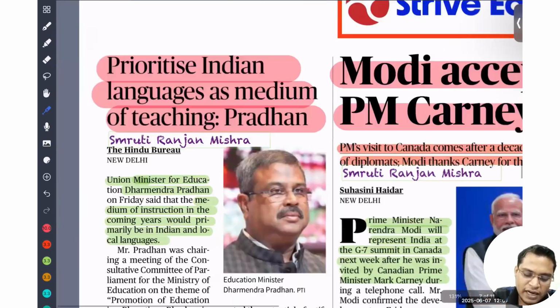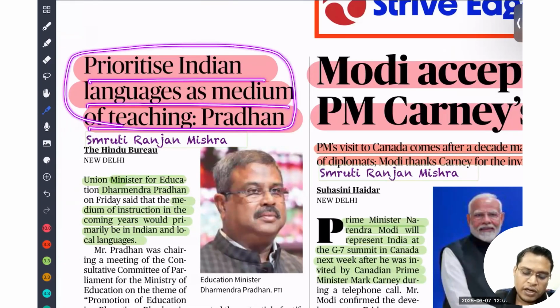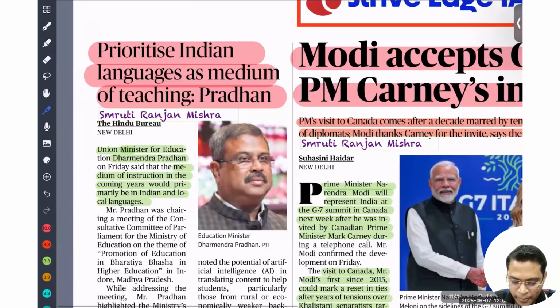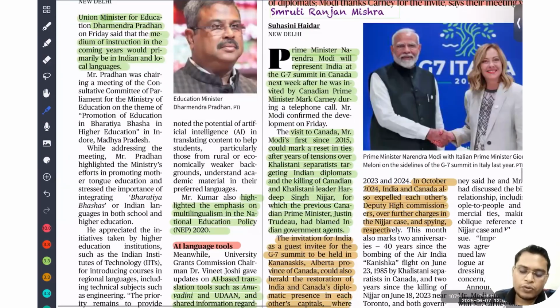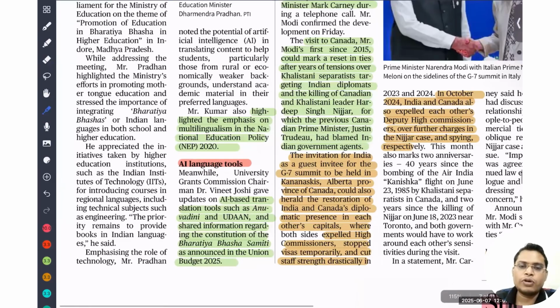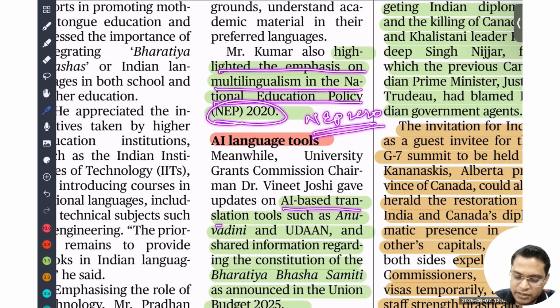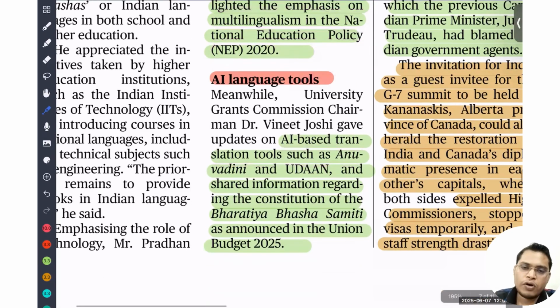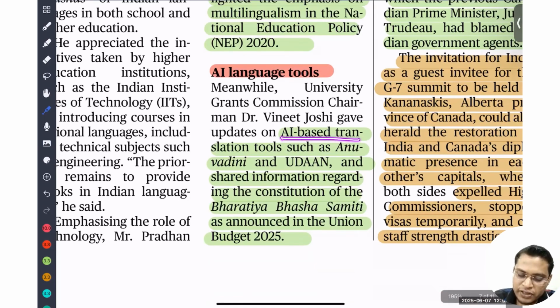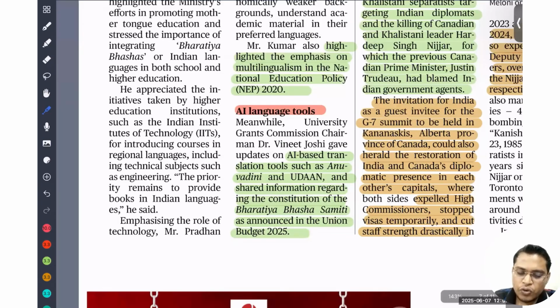So next is prioritizing Indian languages as a medium of teaching. This is what was said by our Ministry of Education. We already know that our National Education Policy talks about promoting education in our Indian languages. It highlighted the emphasis on multilingualism in National Education Policy 2020. We can use AI-based translation tools such as Anuvadini and Udaan, which can be used to convert all this English-language material into regional languages, which is helpful in developing our courses in regional languages.